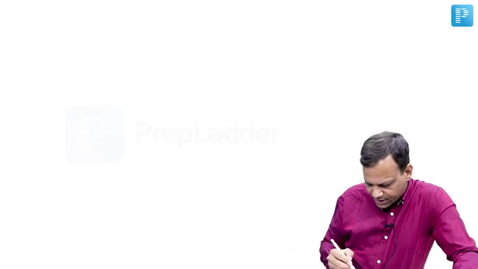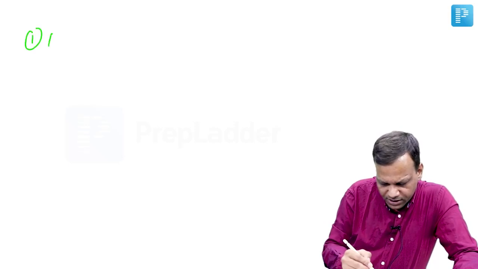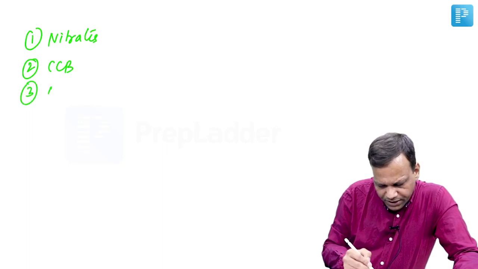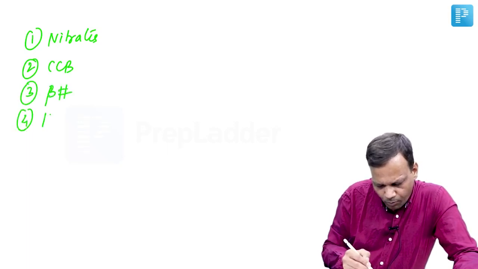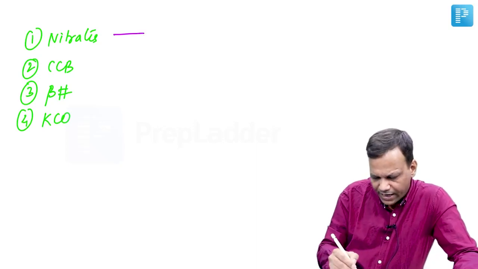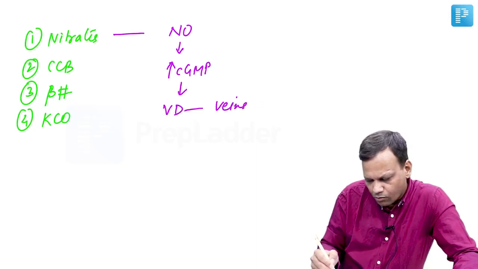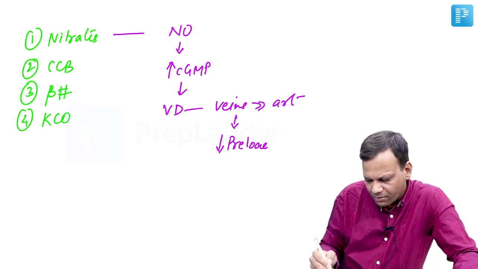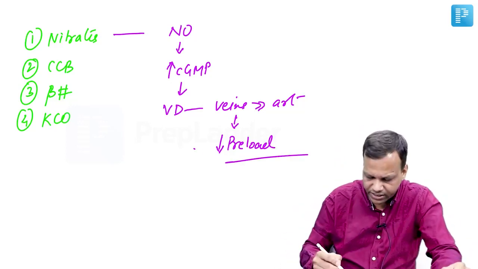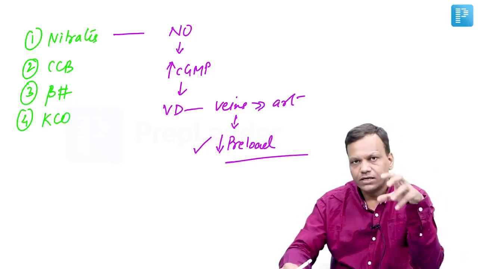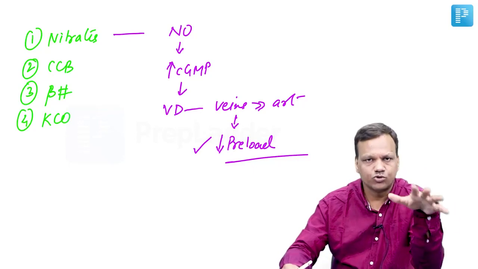Okay. So moving to drugs in angina, traditionally we use 4 types of drugs: nitrates, calcium channel blockers, beta blockers, and potassium channel openers. Now nitrates act by releasing nitric oxide, which will increase cyclic GMP, that will cause vasodilation, and they dilate veins more than arteries. So the dilation of veins mainly will decrease preload. So the main mechanism of action of nitrates in classical angina is a reduction in preload. Whereas if they ask the main mechanism of nitrates in variant angina, the answer will be dilation of coronary artery, because nothing else will be useful in that.